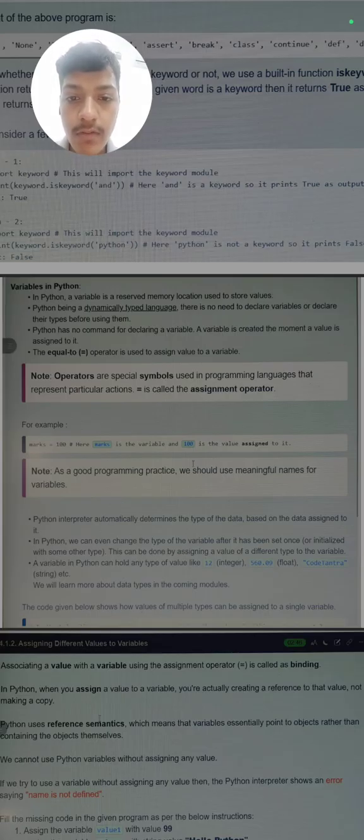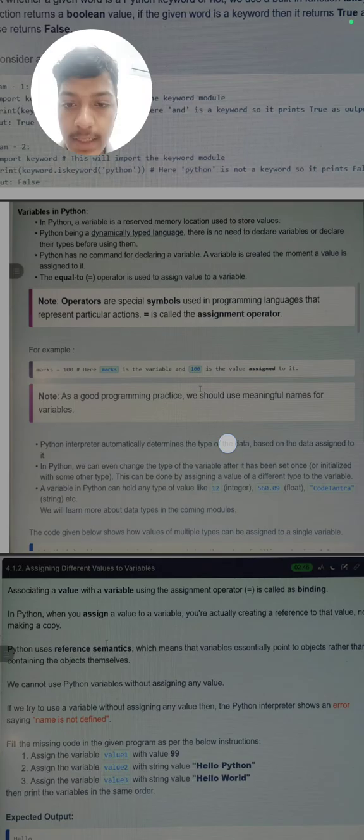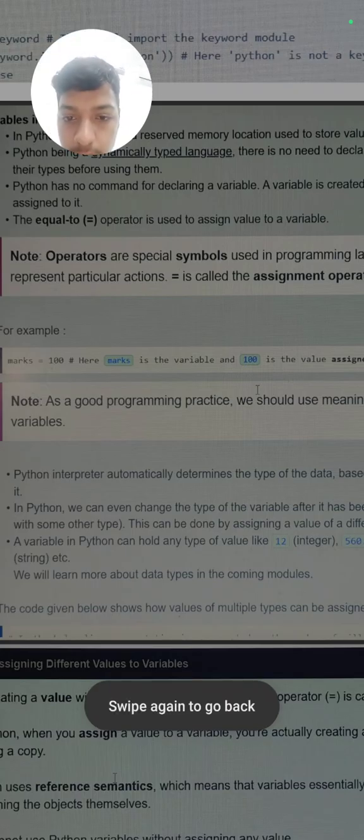Python has no command for declaring a variable. There is no command. You just write a is equal to 10, so the value 10 is given the variable name a. We use the equal to operator to assign the value to a variable. For example, marks is equal to 10. Marks is the variable, 10 is the value assignment, and we have to use the equal to operator.